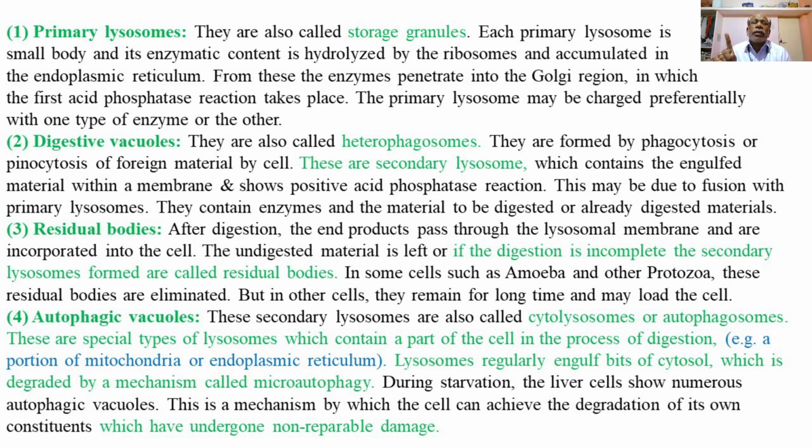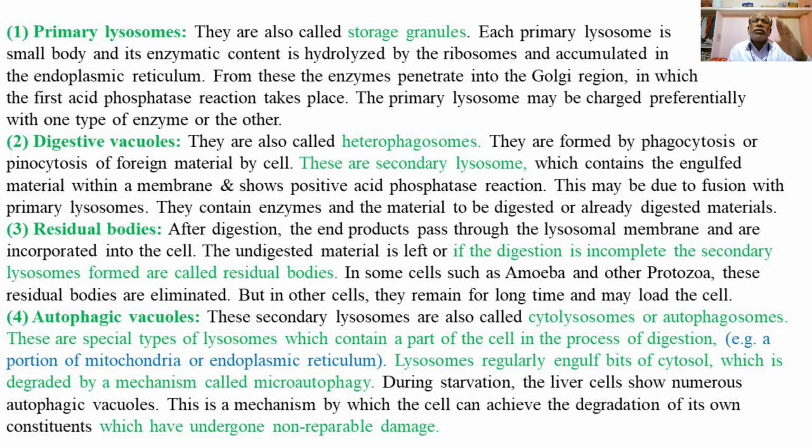We have already explained the formation of lysosomes in the cell: the primary lysosomes are formed by the Golgi bodies, but the enzymatic contents, the acid hydrolases or hydrolytic enzymes, are derived from the ribosomes of the endoplasmic reticulum.